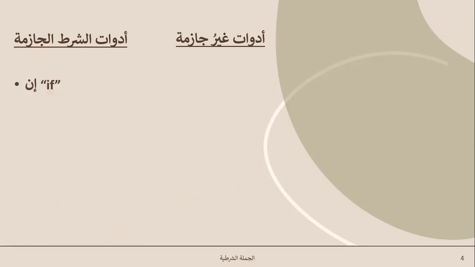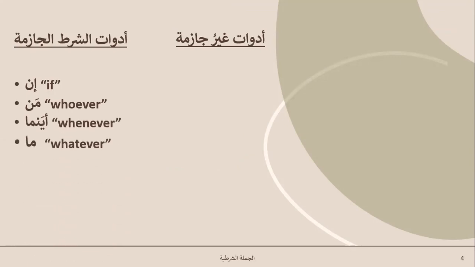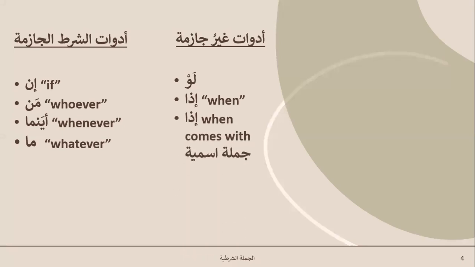So you have in, which means if; man, which means whoever; ainama, whenever; ma, whatever. Then we have adwatu ghairu jazima: law. And law, by the way, is one of the famous shart tools which is translated in past. This is like a sort of exception. Anyhow, idha is in the meaning of when, and it is when it comes with jumla ismiya. Over here, I think I should put, anyway, it comes with jumla ismiya.